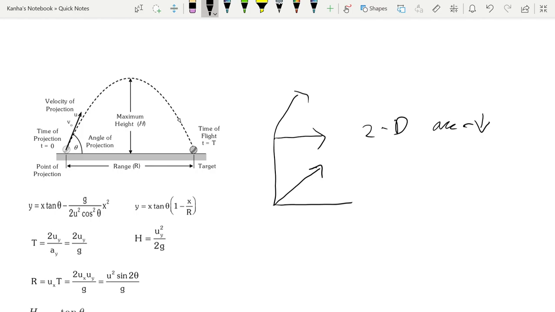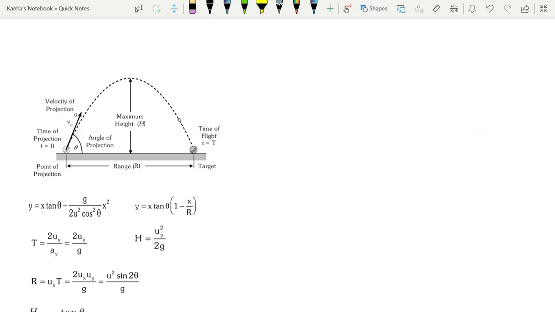Now, how do you approach problems of projectile motion? First of all, you should go back and revise what vectors are properly, because even if you don't remember any formulas, all you need to do is be able to split vectors into their components.